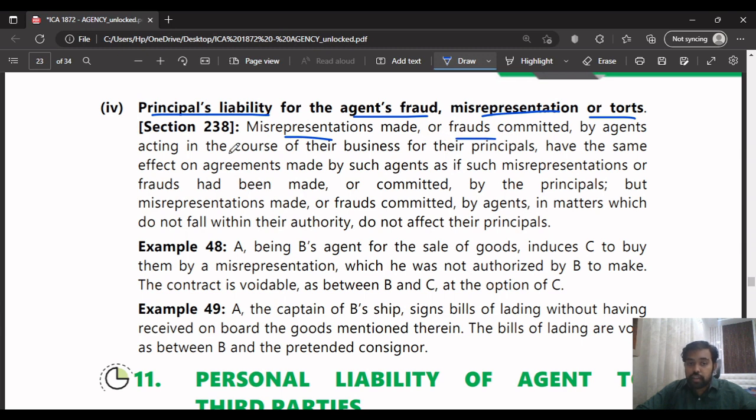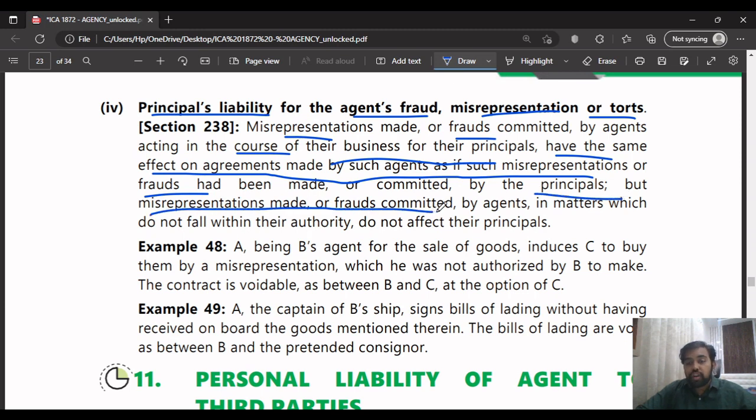Misrepresentations and frauds which are committed in the course of the business for the principal, which that agent is acting in, have the same effect on the agreements made by such agents as if such misrepresentation or frauds had been committed by the principals. But misrepresentations made or frauds committed by the agents in matters which do not fall within their authority do not affect their principals. If it falls within their authority, then the principal will be liable. If it is beyond his authority, then the principal won't be liable.